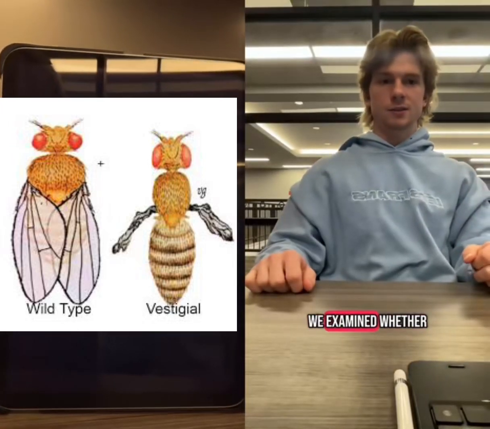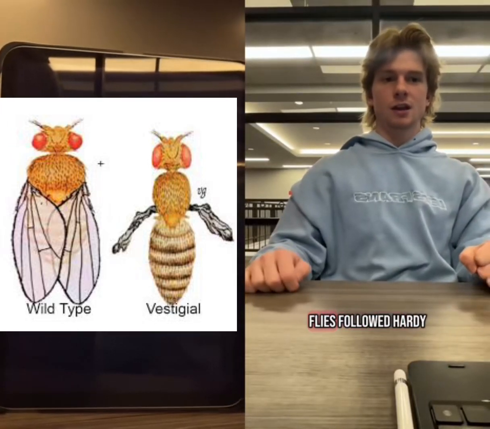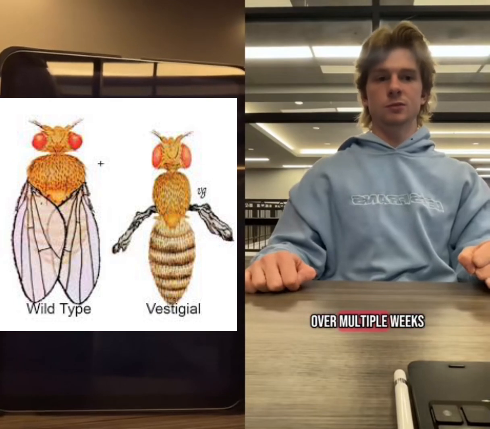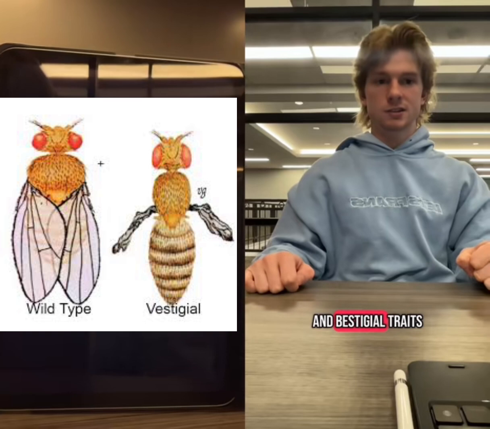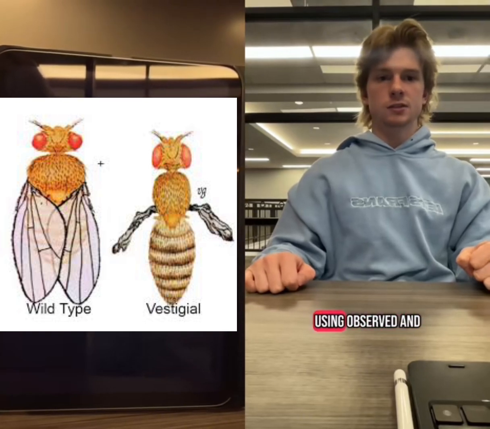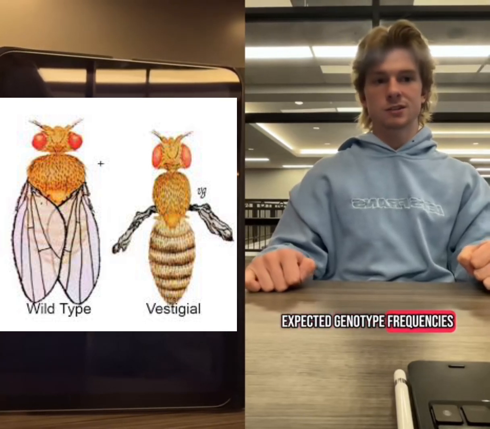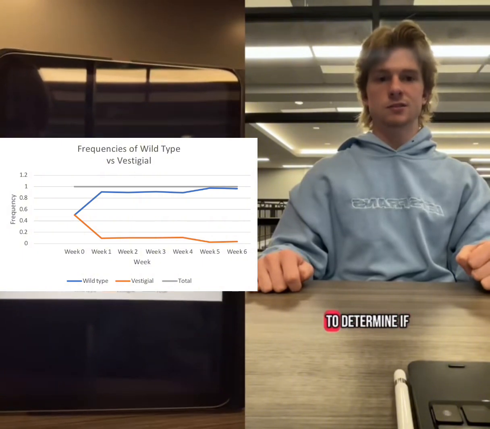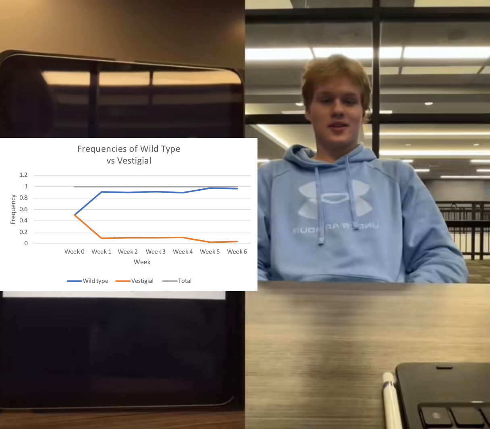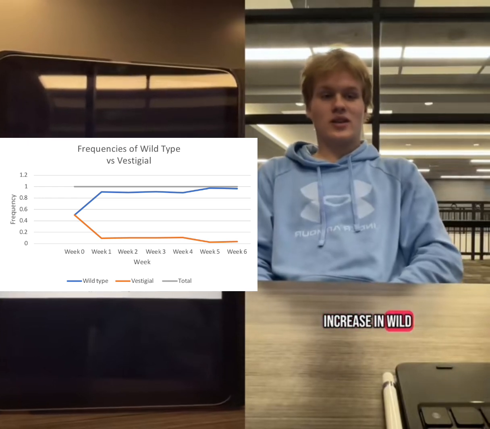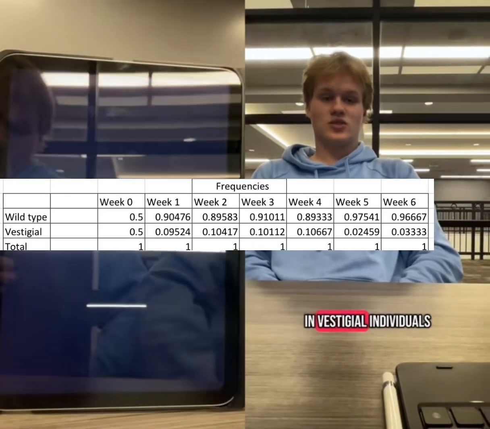In this study, we examined whether our population of flies followed Hardy-Weinberg equilibrium over multiple weeks. We tracked changes in phenotype frequency for wild-type and vestigial traits in fruit flies. Using observed and expected genotype frequencies, we performed a chi-squared test to determine if evolutionary forces were acting on the population. We recorded an increase in wild-type individuals and a decrease in vestigial individuals.